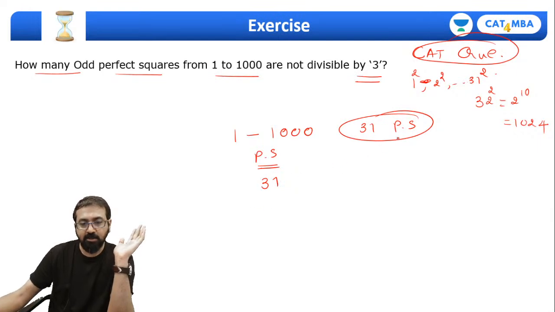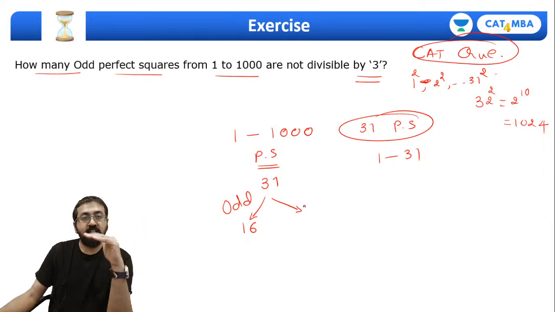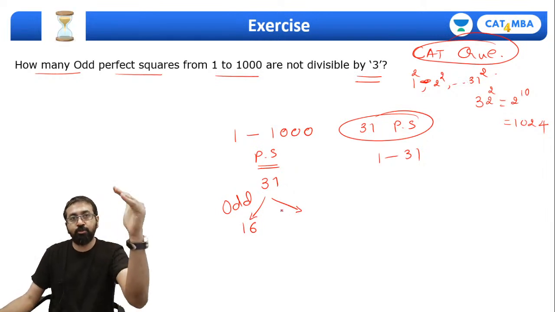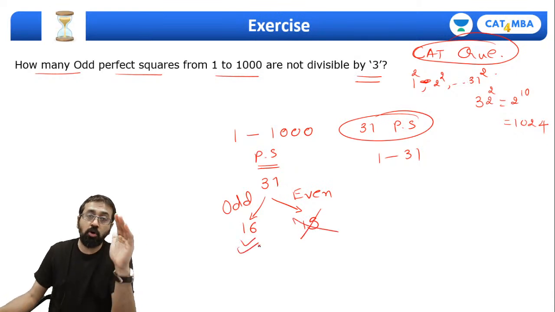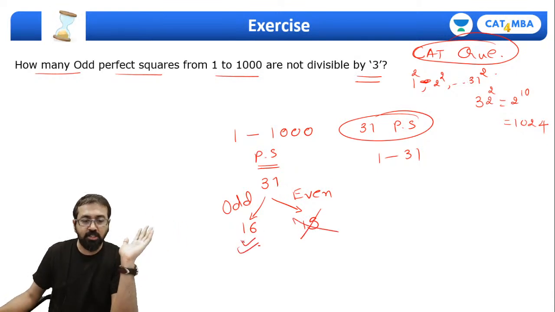And which are these 31 perfect square numbers? 1 to 31. Can I say out of these 31 perfect square numbers, 16 numbers will be odd and 15 numbers will be even? Which are those even perfect square numbers? 2 square, 4 square up to 30 square. So these are 15 even numbers. We don't need to look at them. We just need to look at odd perfect squares up to 1000. So that means we are talking about these 16 numbers. Correct, guys?